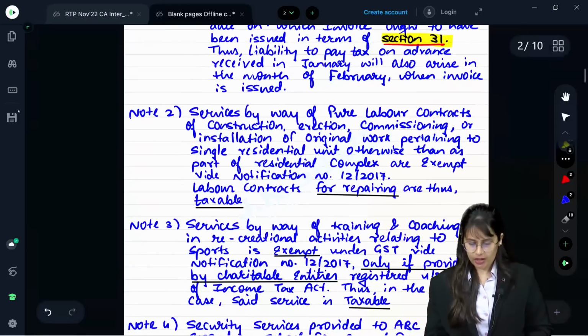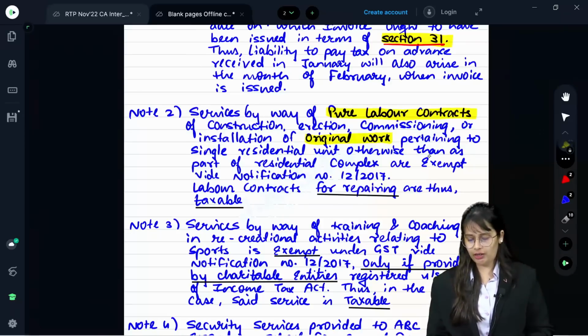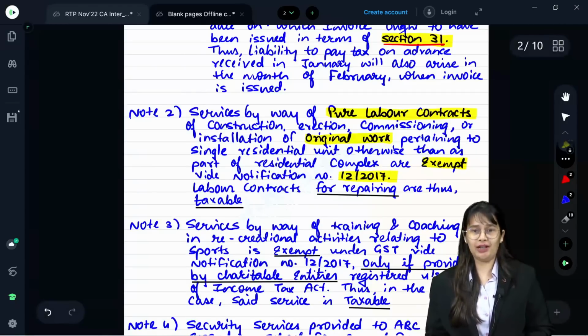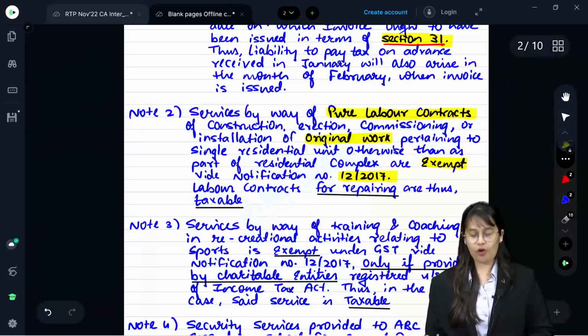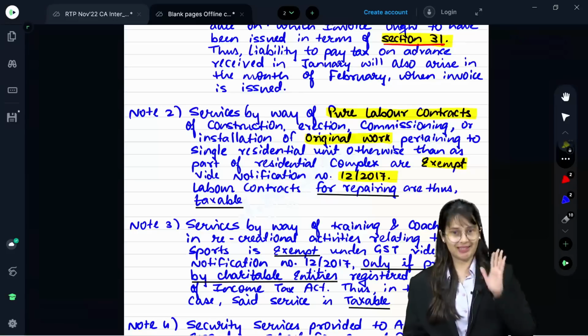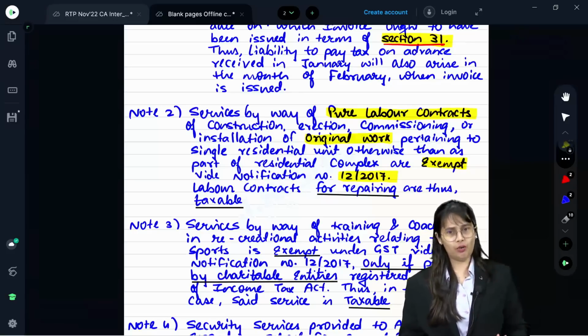And note 2 is: service by way of pure labor contracts of construction, erection, commissioning or installation of original work pertaining to a single residential unit, otherwise than as a part of residential complex, are exempt. Vide notification number 12/2017. Ma'am, do we have to remember the notification number? Listen, in all your exemption provisions, notification number 12/2017 exists. So you can write only one notification.